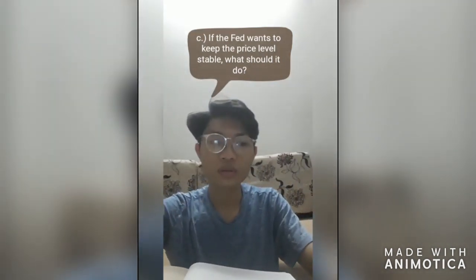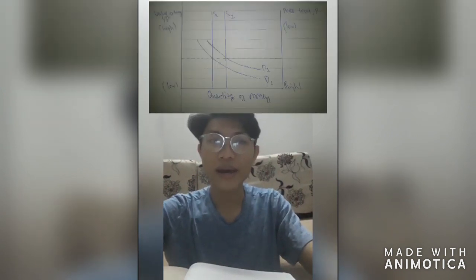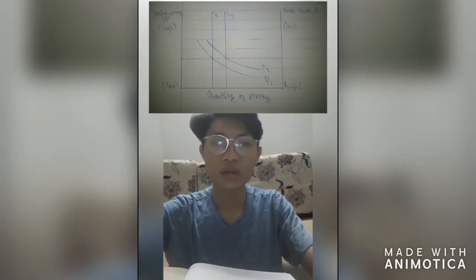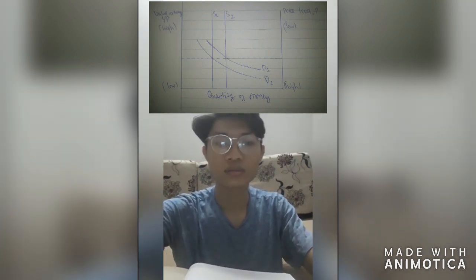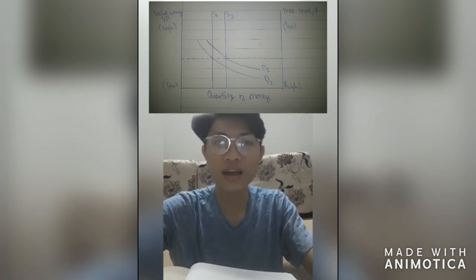And the last question is, if the Federal Reserve wants to keep the price level stable, what should it do? To illustrate the answer, I will show you another figure. As you can see, if the Federal Reserve wants to keep the price level stable, it should reduce the money supply from S1 to S2 in the figure.